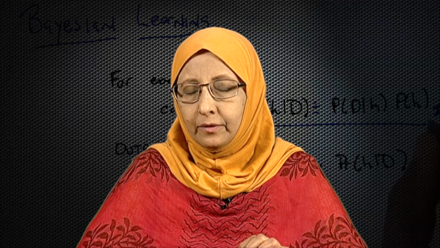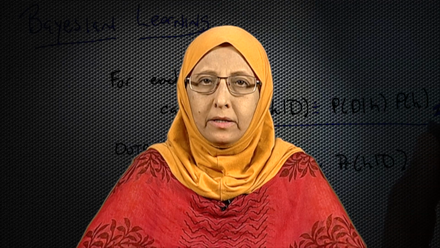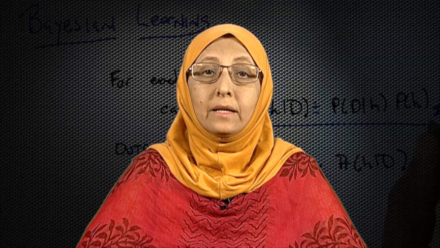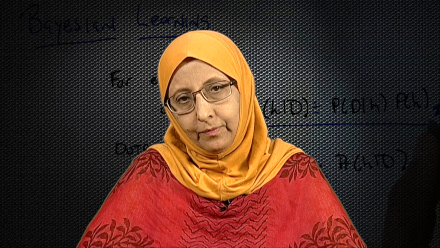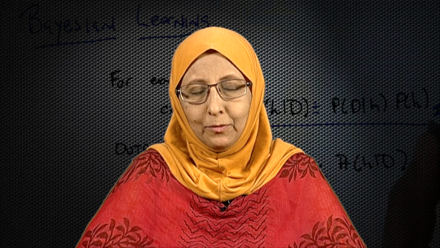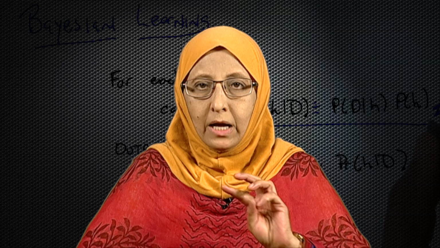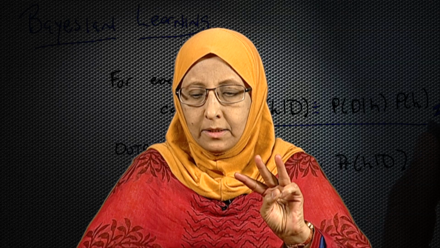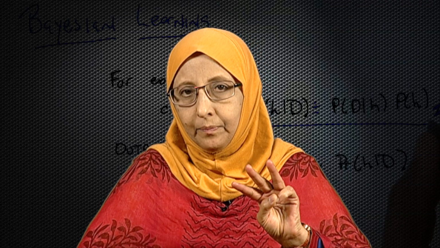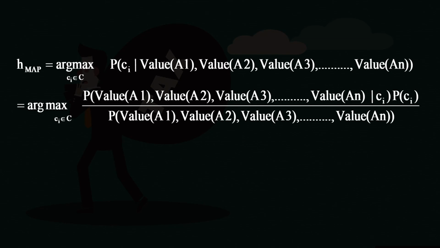At this juncture, I am going to make a very simplifying assumption, what we call a naive assumption. It is a very innocent assumption that we are making. We have 3 attributes: refund, marital status and taxable income in our example. We are saying that these 3 attributes are conditionally independent.